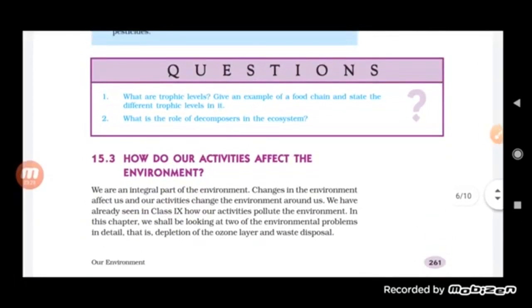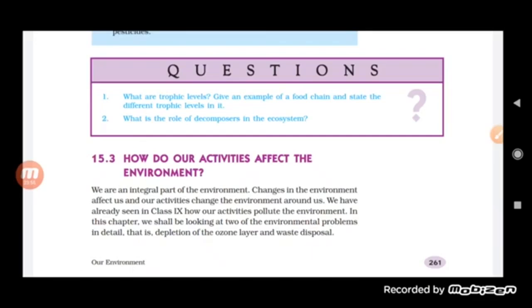Here is one question: what are the trophic levels? Basically, each level included in the food chain is called a trophic level, which is divided into the first, second, third, or fourth trophic level. Give an example of a food chain and state the different trophic levels in it. We can give any example of a food chain. It can be an aquatic food chain or a terrestrial food chain, and we can divide it into the first, second, third, fourth levels.